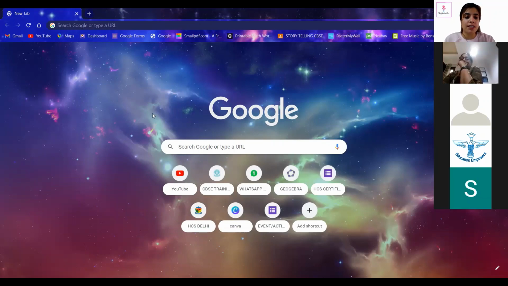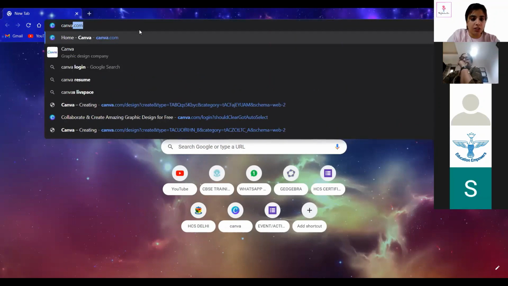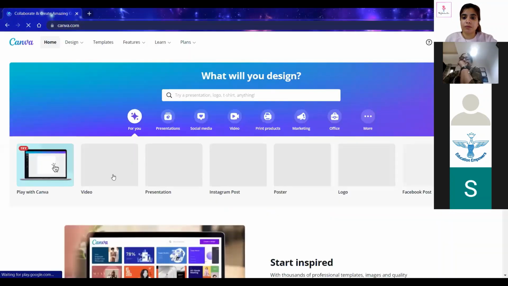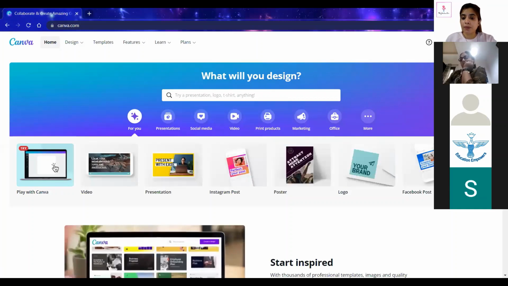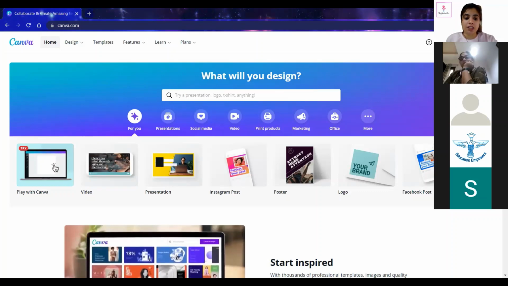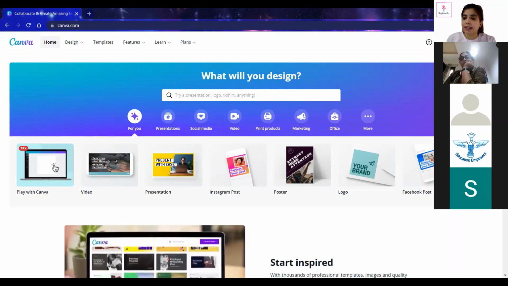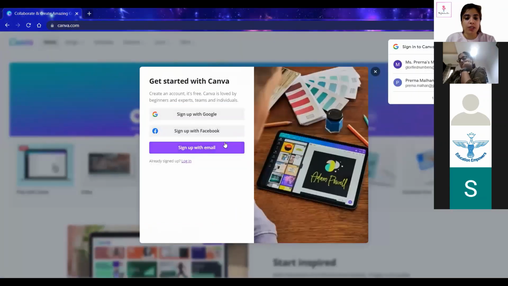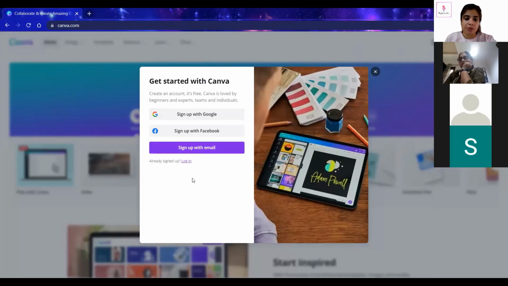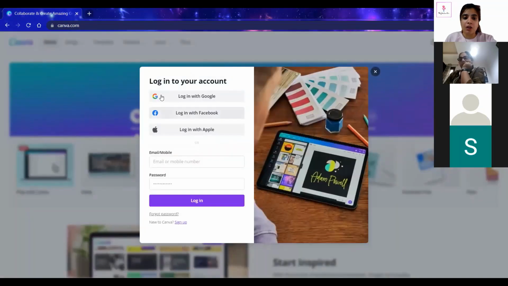This is my Google screen, and here I'll be typing canva.com. Now here you will see that the sign up option is there. If you don't have an account in Canva, you can go for sign up. When you click on sign up, you will have options to sign up with Google, with Facebook, or with an email account. I'm a very forgetful person, so I do not create any new email. I usually go with Google or Facebook. I already have an account, so I'll be logging in.